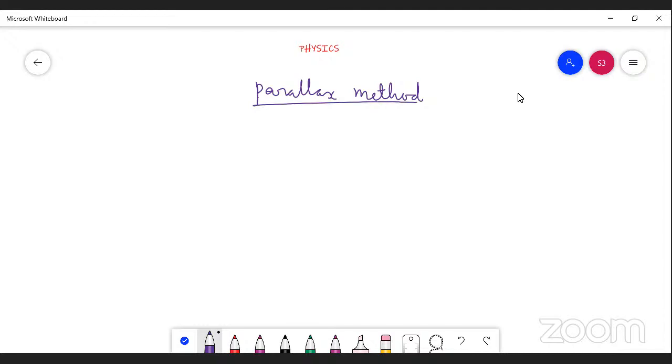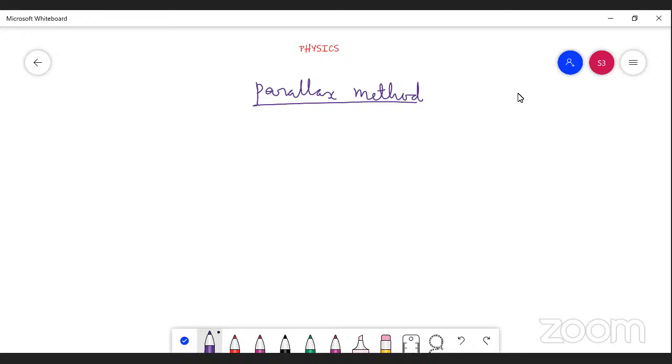In this method, we find large distances, such as the distance of a planet or a star from the Earth, which can be measured easily using the parallax method. If you want to understand this method, we can easily understand it through one diagram.